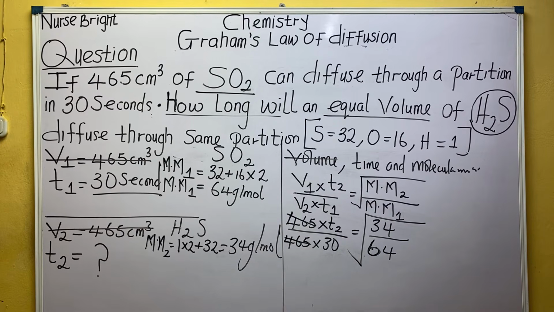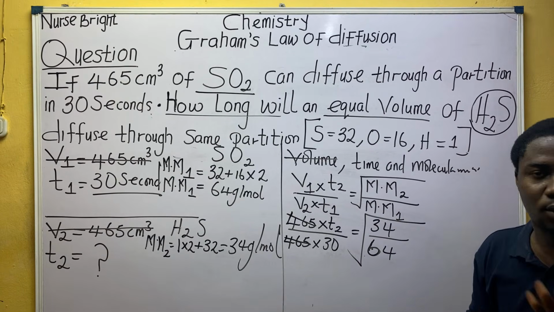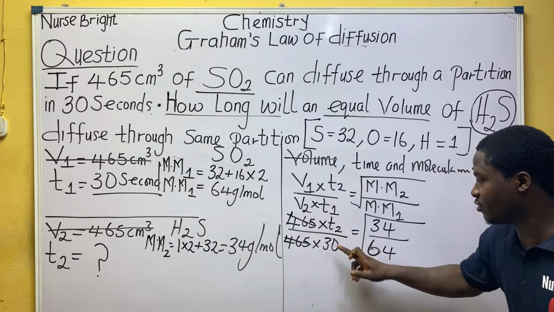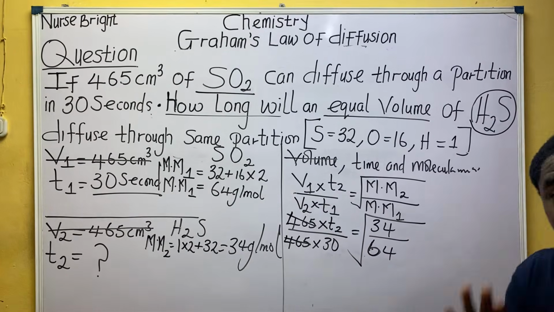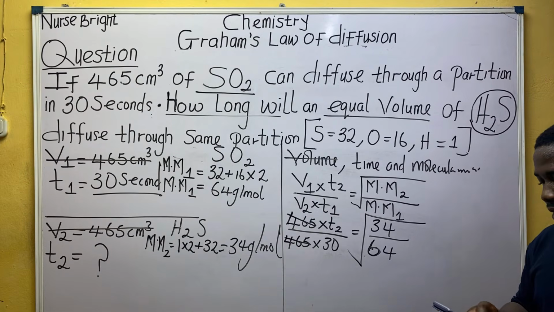Are you guys following me? You can remove volume because they are equal in this case, but in other cases where they are not equal, we cannot remove them. So let's tackle it together. What's remaining? Don't rush. 34 divided by, is it 34?